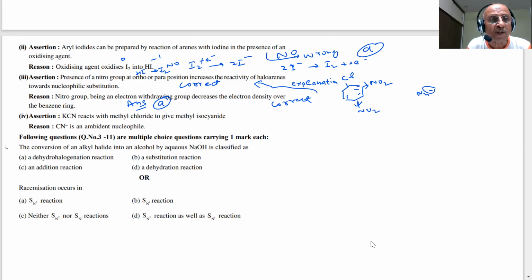Assertion, students, next question on the screen: KCN reacts with methyl chloride to give methyl isocyanide. No, sir, it is wrong. CH3Cl plus KCN gives methyl cyanide, CH3CN, a nitrile. So, students, this is a wrong statement. CN is an ambident nucleophile.